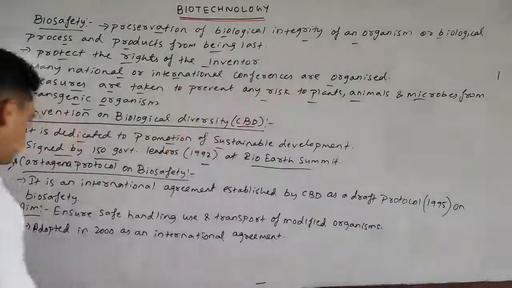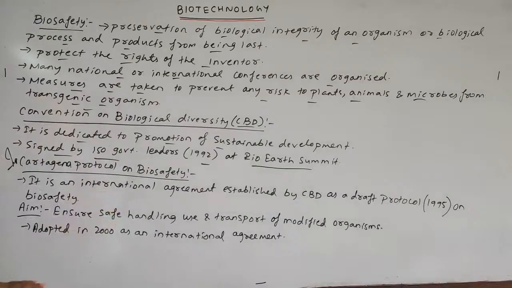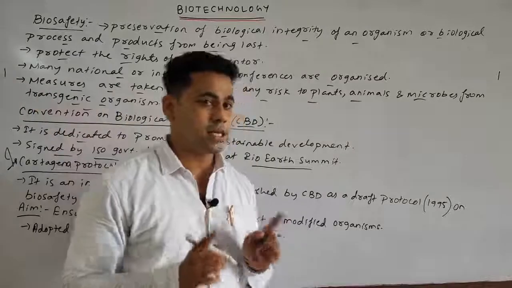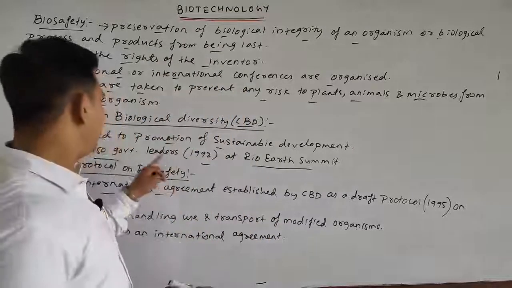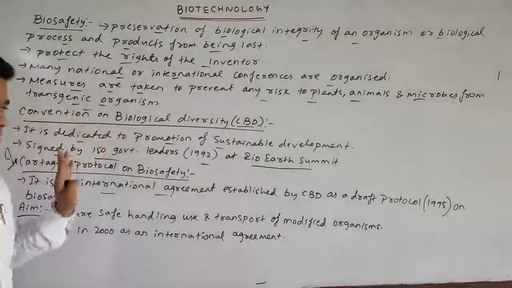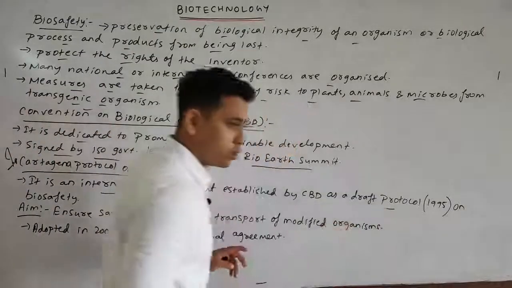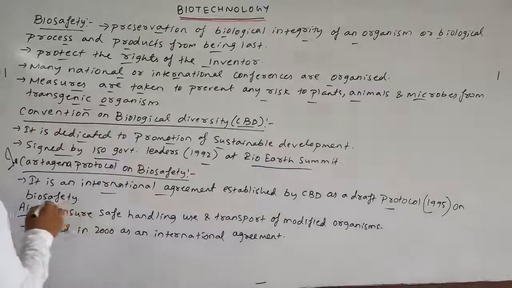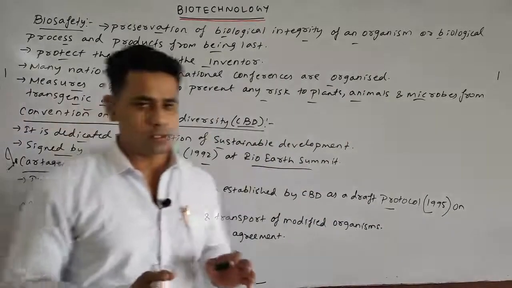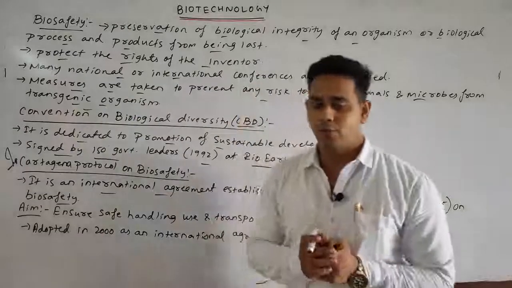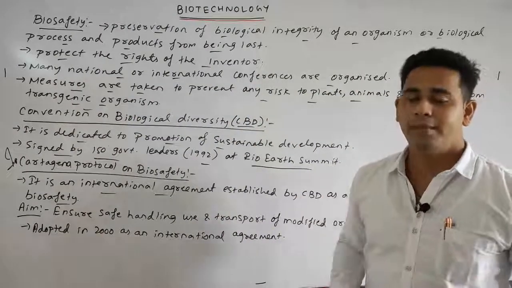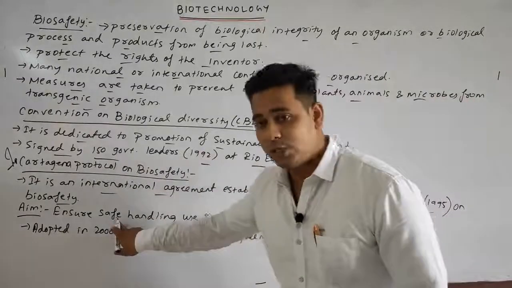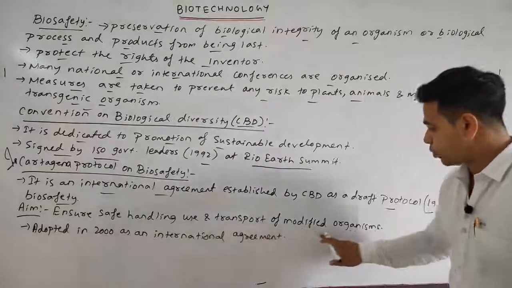Okay, so what is the Cartagena Protocol on Biosafety? It is an international agreement. Remember, it is an international agreement established by the CBD, the Convention on Biological Diversity, as a draft protocol on biosafety in the year 1995. So what are its aims? Obviously, the main aim of the Cartagena Protocol is to ensure biosafety, that is, to ensure safe handling, use and transport of modified organisms.